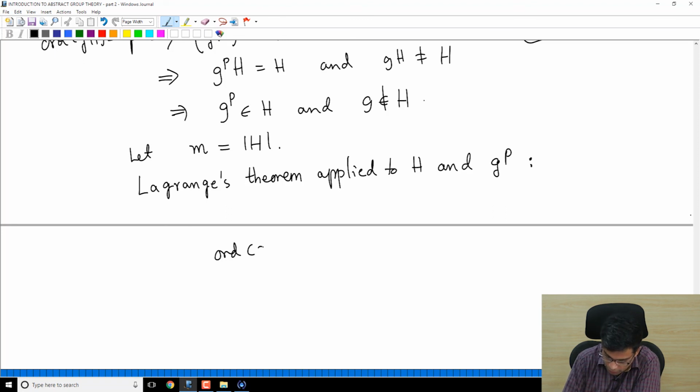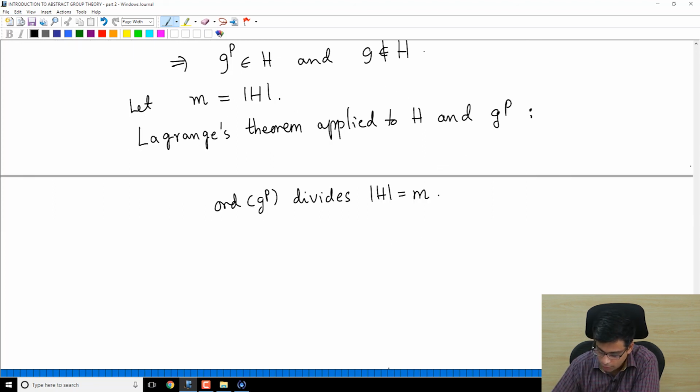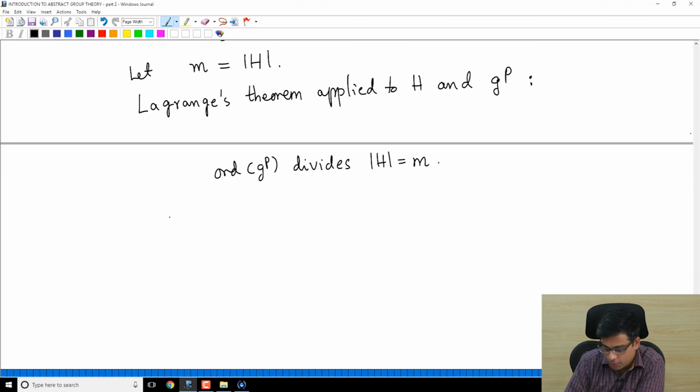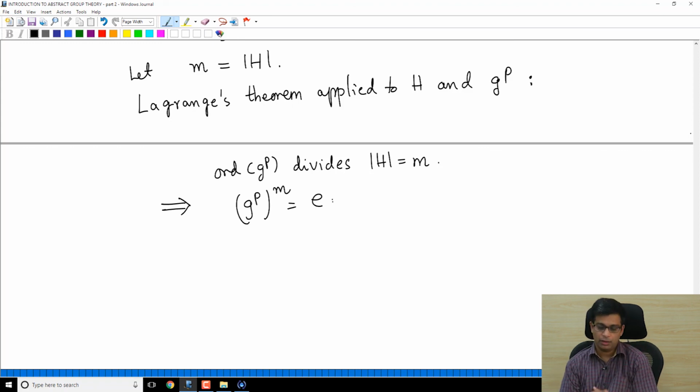So the order of g to the power p divides the order of H, which I called m. Okay, but if the order of g to the power p divides m, and this is something that I have shown before, g to the power p, whole power m, is equal to e.